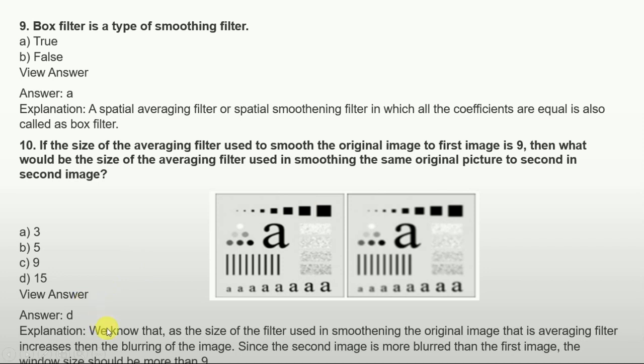If we see the explanation, we get to know that as the size of the averaging filter used in smoothing the original image increases, the blurring of the image increases. Since the second image is more blurred than the first image, the window size should be more than 9. So here we have option D, that is 15. So here is the concept.